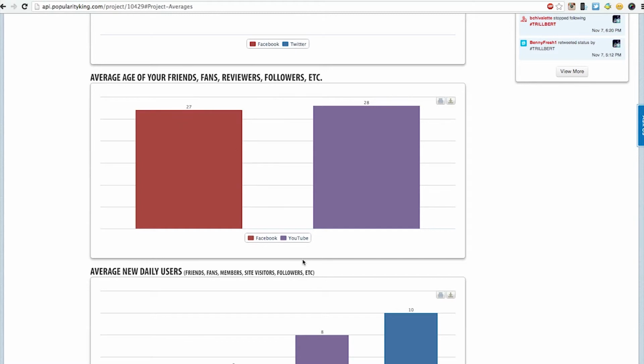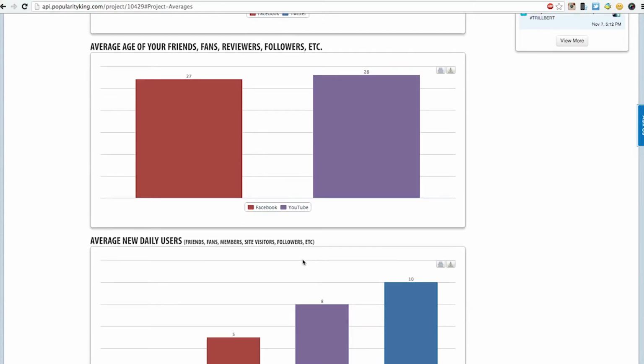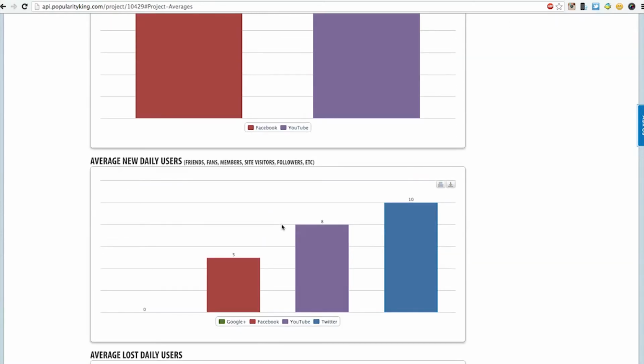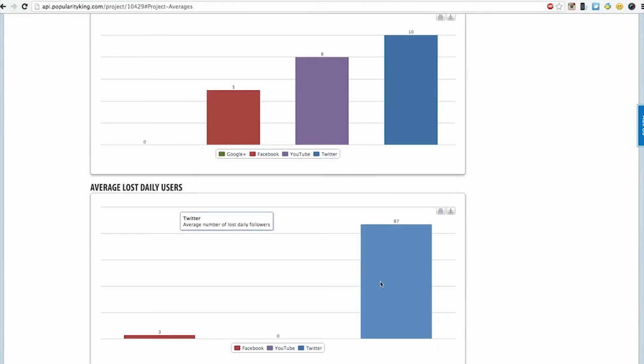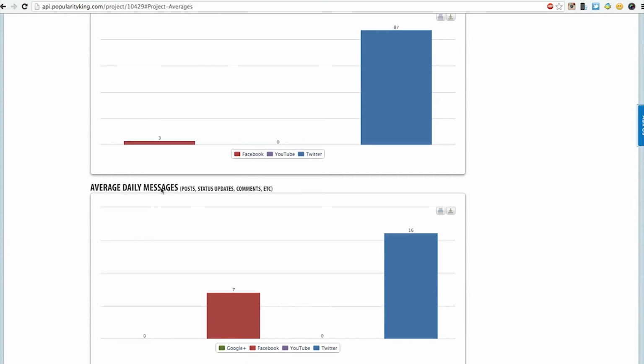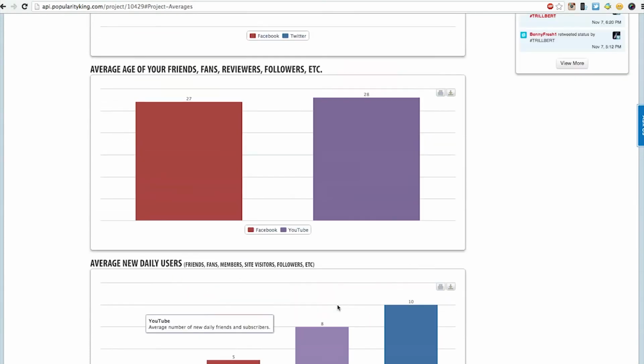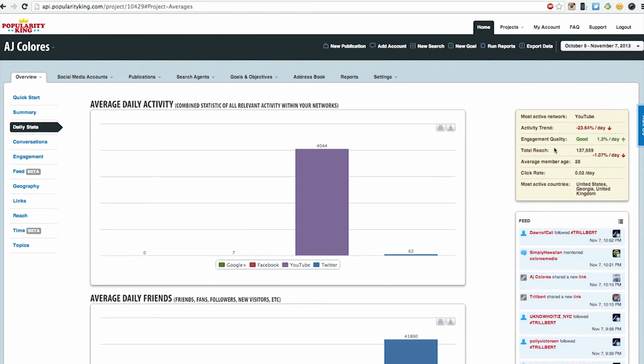Now, these are my metrics specifically. Average daily users, number of fans, followers, etc. This is the number of new users. So, your Facebook, YouTube, Twitter. These line up a little bit more. Average lost users. Oh, man, I'm losing some Twitter followers. And your daily messages. So, that's going to be your daily stats.